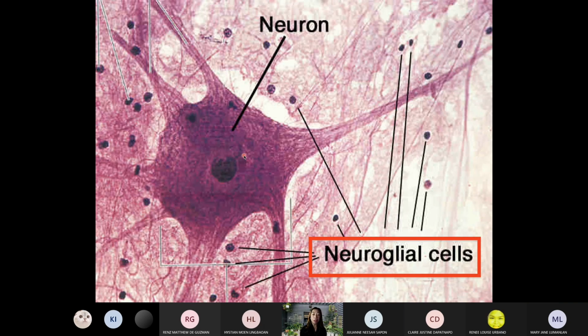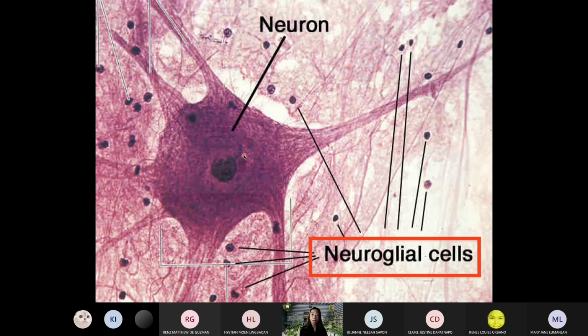The neurons are very important in the initiation and the propagation of impulses. Aside from that, they are the ones working in our memory, perception, emotions, sensations, and so on.